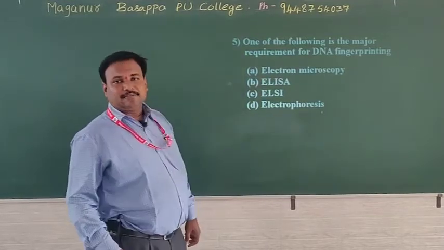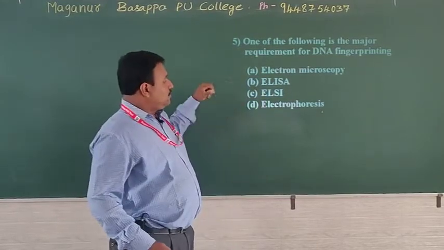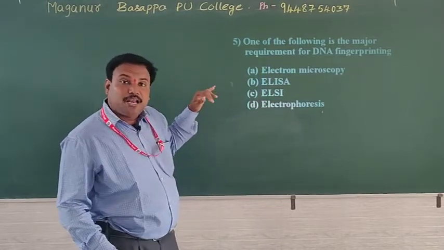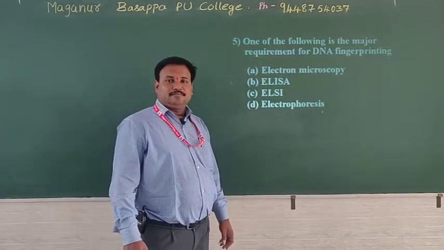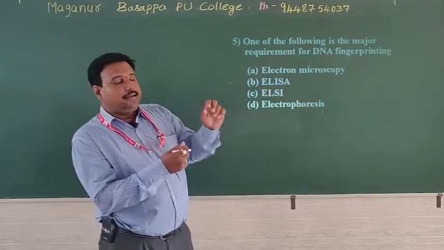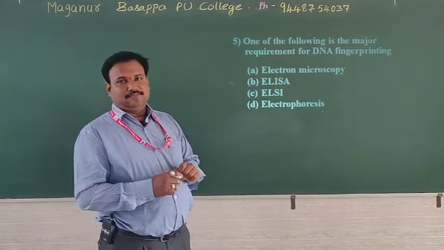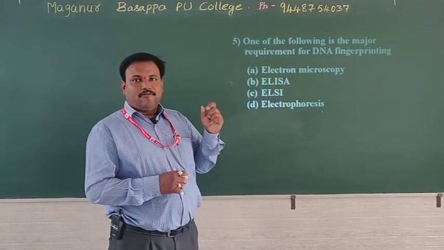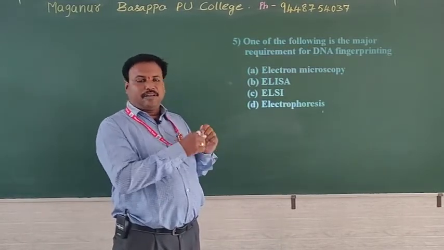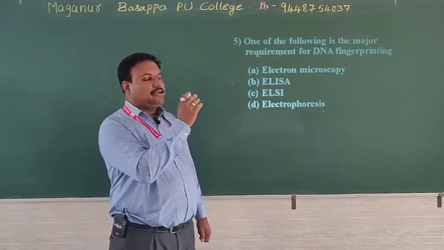Then ELSI. ELSI is nothing but ethical, legal and social issues. How does it get solved? Many scientists come up with altered genes. For example, tomato generally gives a good taste, but if they introduced a very bitter, very spicy taste, it is not ethical.